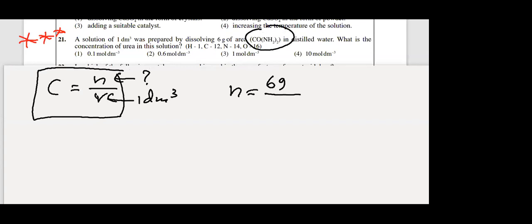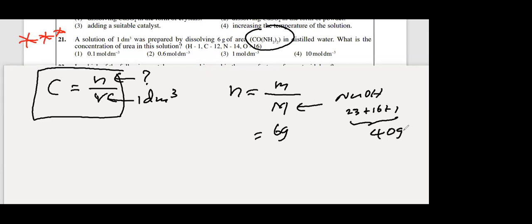What is the total urea molar mass? Find separately. What is the formula? If you get this in the oral paper, the essay type of structure, you definitely will get marks for the equation and the method also. The mass is 6 gram, and how to find the molar mass of NaOH? 23 plus 16 plus 1. Answer the total 40 grams per mole. So I'll write here 40 grams per mole. 6 divided by 40 grams per mole. Gram gets cancelled. You get